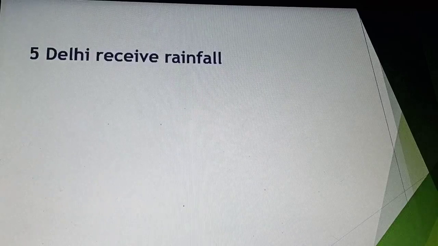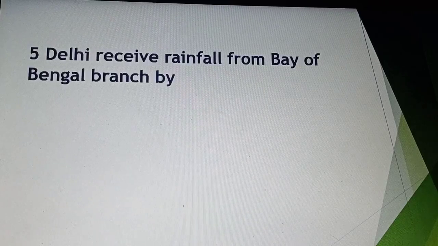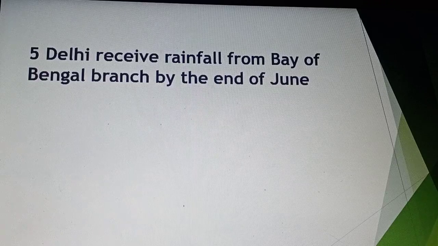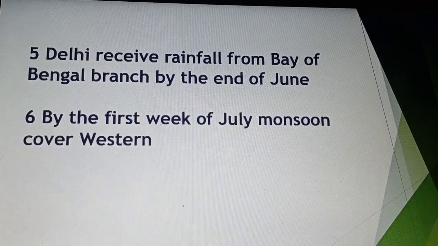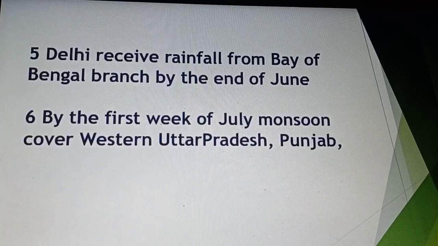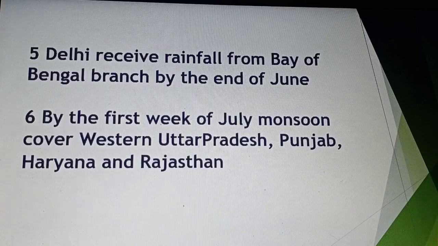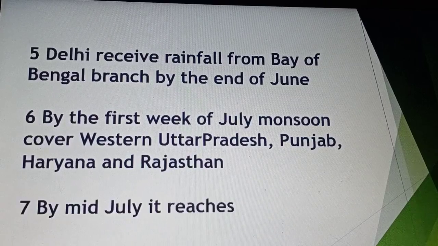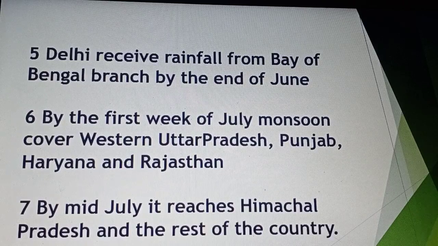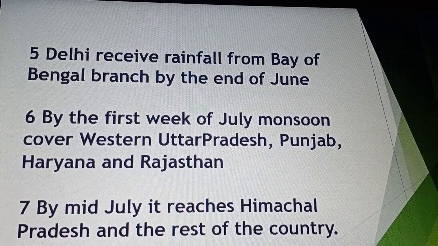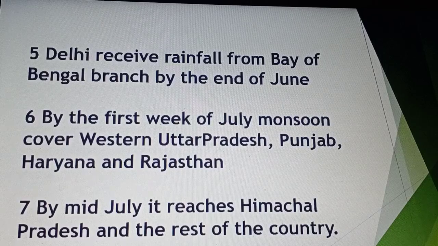Delhi receives rainfall from the Bay of Bengal branch by the end of June. In the first week of July, the monsoon covers western Uttar Pradesh, Punjab, Haryana and Rajasthan, and by mid-July it reaches Himachal Pradesh and the rest of the country. So between June and July it reaches most parts of the country, such as Uttar Pradesh, Punjab, Haryana, Rajasthan and Himachal Pradesh.